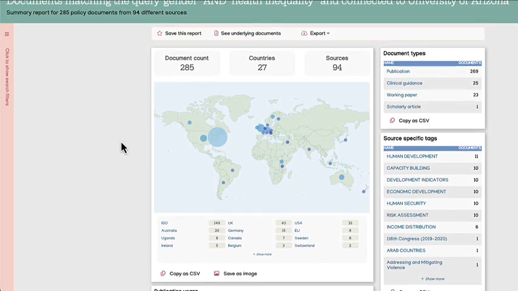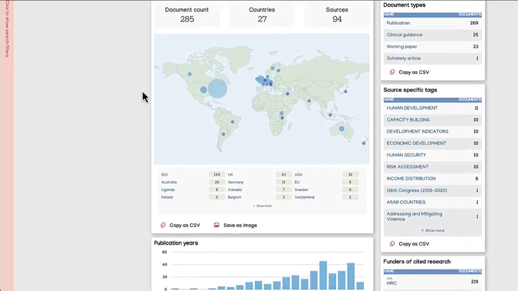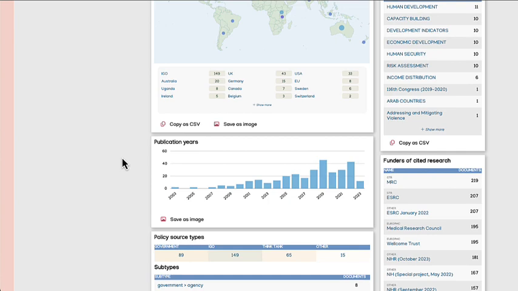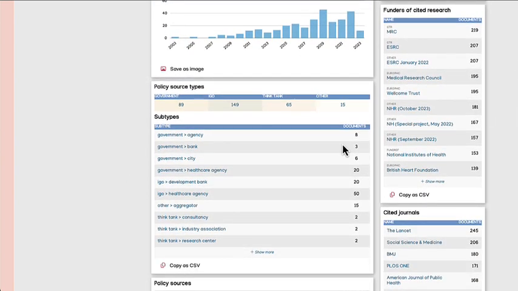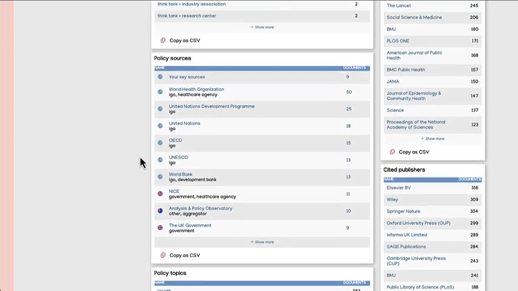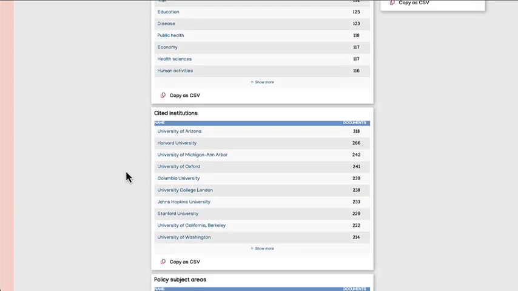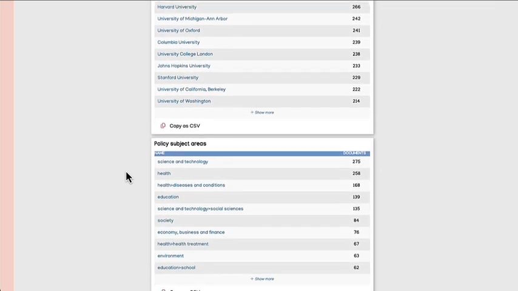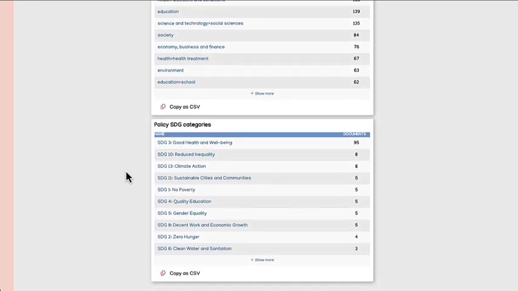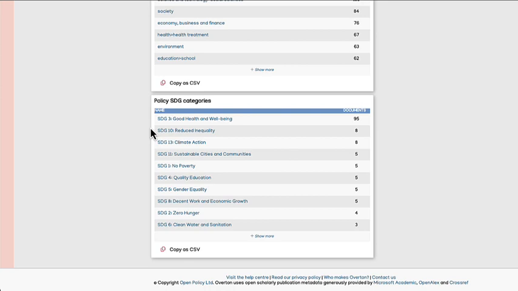I can see a little bit more information here. So the document count is much higher. I can see the publication years. It's relatively increased in 2019, and then there was a gap, potentially COVID related, who knows, and then it's been increasing again. I can see the funders, again that can inform a grant application, policy sources, topics, publishers, and it's relatively consistent in format, so the report format stays the same generally throughout. And you can see again lots of different SDG categories there. Quite a lot of them relate to each other.